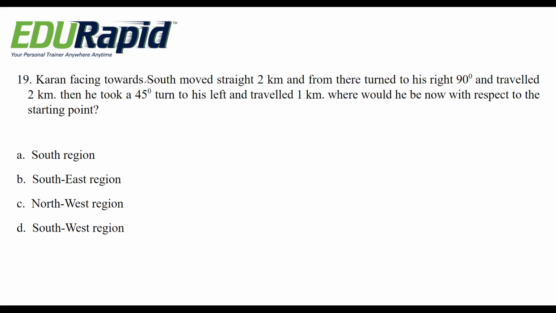Okay. Current started towards south 2 kilometer. This is south 2 kilometer. From there he turned right 90 degree with 2 kilometer. Turn 90 degree means this direction with 2 kilometer.